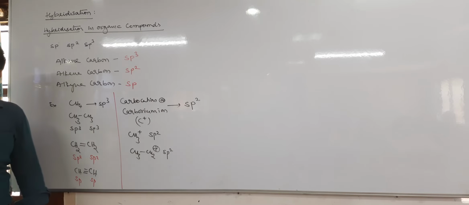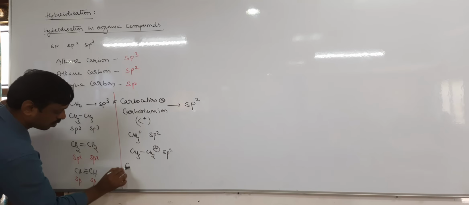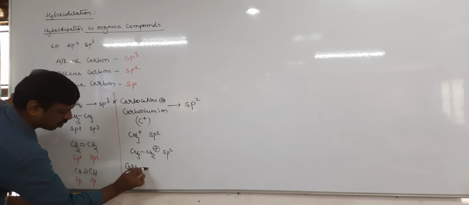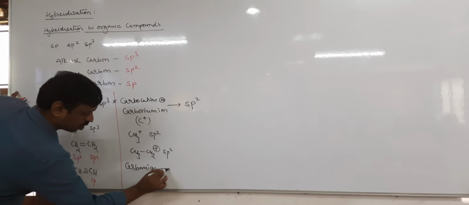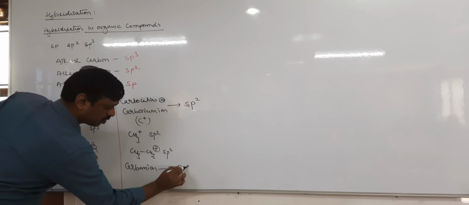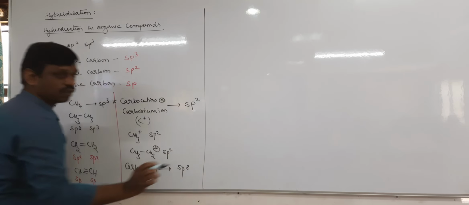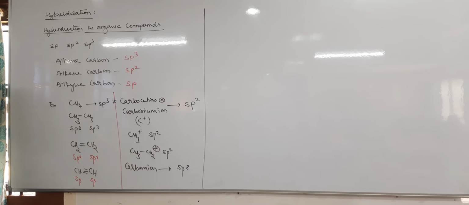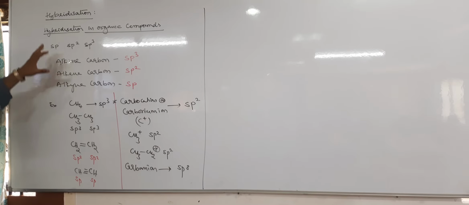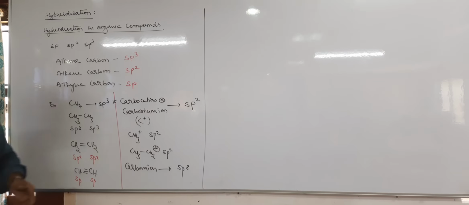If the carbon carries a positive charge it is called carbocation or carbonium ion. If the carbon carries a negative charge it is called carbanion. What is the hybridization of carbanion? It is sp3. So in organic compounds, along with alkane, alkene and alkyne carbon, we also study carbon positive and carbon negative.